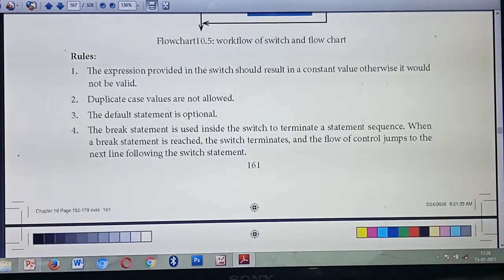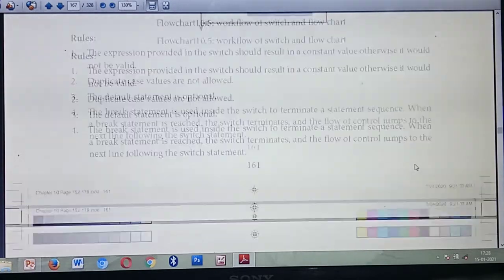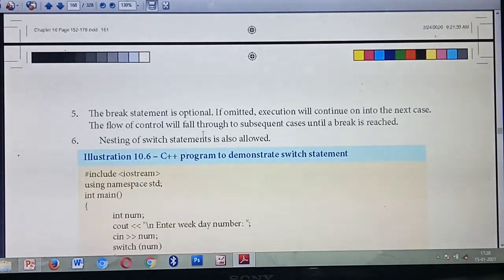Next, the break statement is used inside switch to terminate a statement. I already explained it. What's the use of the break statement? It is used to terminate the sequence. Once the code is executing, immediately it will find the break keyword, and it will break at that point. It will come outside of the switch, and the control of the program will jump to the next line after the switch statement. Understood?